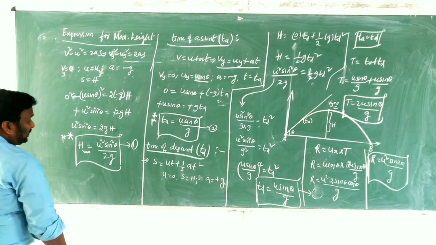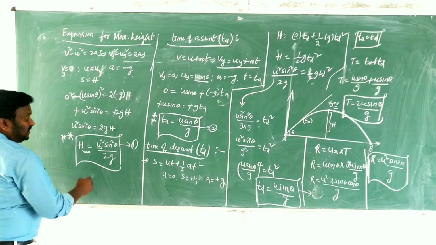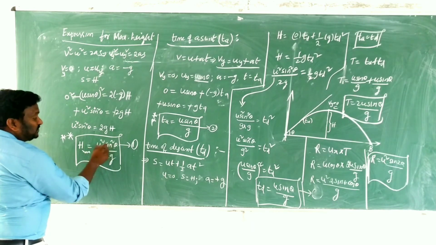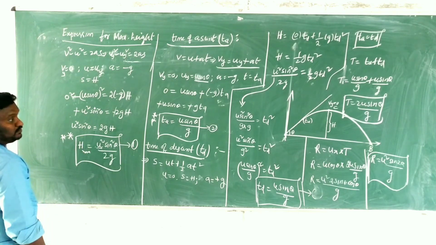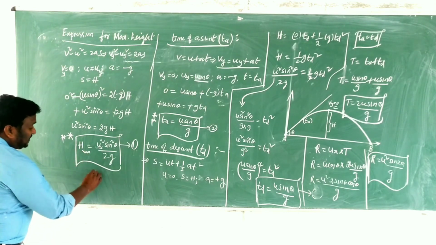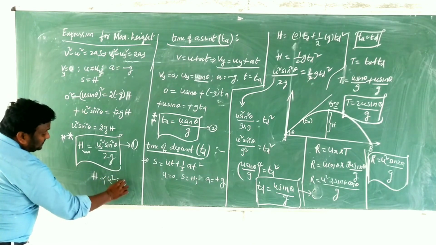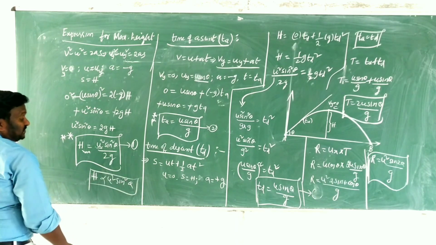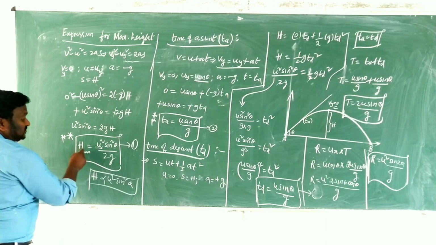So children, if you know the initial velocity and the angle of projection, then automatically we will find the h value. Clear? From that, H is proportional to u square sin square theta. So if you know the u value and theta value, we can find the h value.